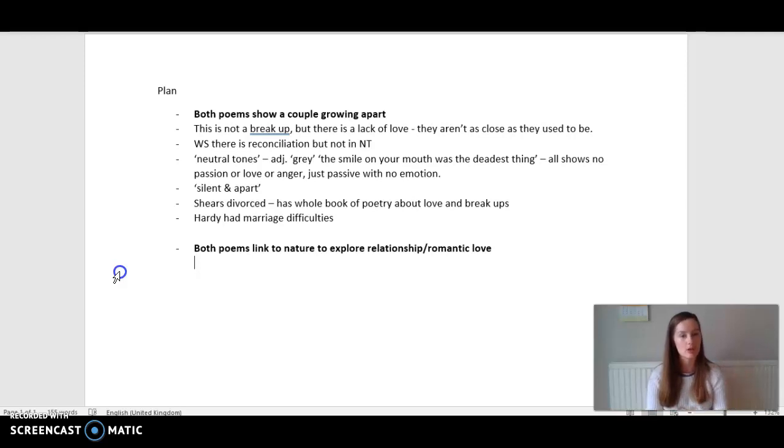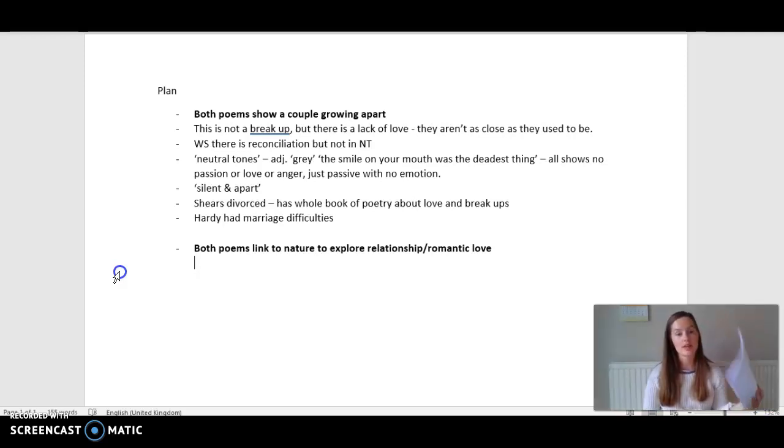It doesn't have to be paragraphs; it can be bullet points, keywords, abbreviations. That's what makes it a plan and not the actual essay. Now remember, when I said the quotes I would write down would be from Neutral Tones, that's because that poem is not in front of me. So I'm a bit more worried that I might forget those quotes.